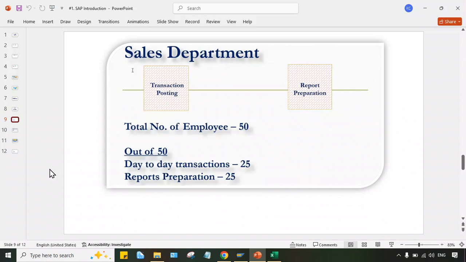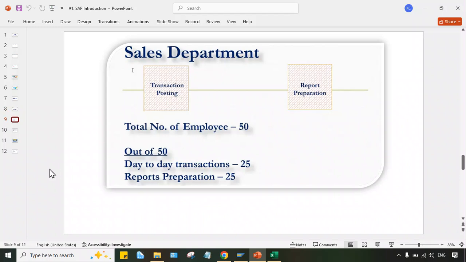Tata Motors is a big organization, and multiple transactions take place on a daily basis. So 25 people are involved in transaction posting and recording, because they're not using ERP or any software, so manually they have to record everything. They might be maintaining certain registers like a sales register, in which they have to record all the transactions. If any customer return is there, that also has to be recorded.